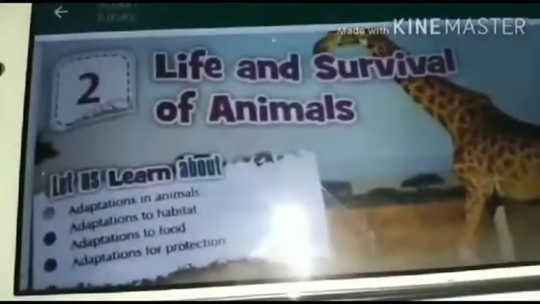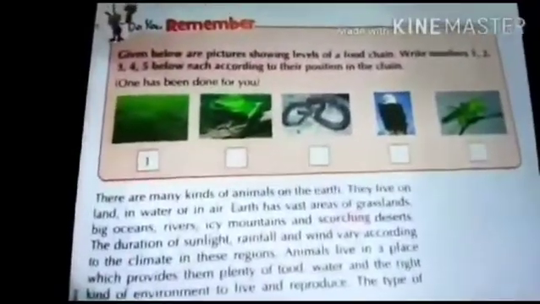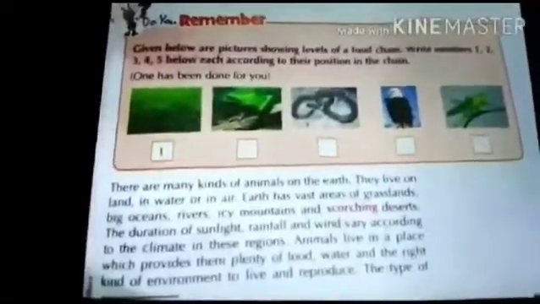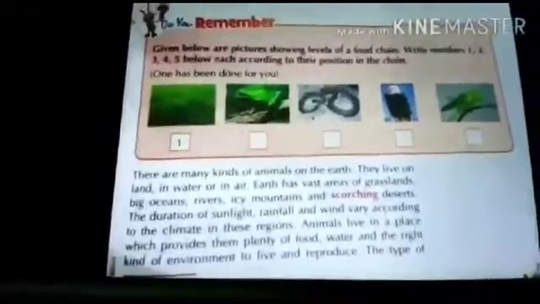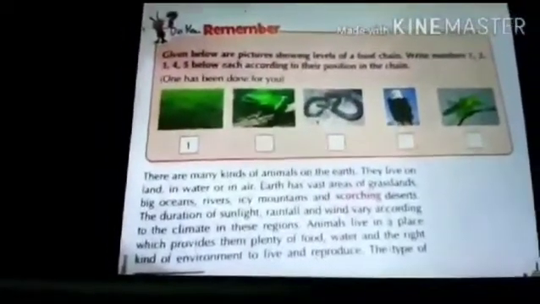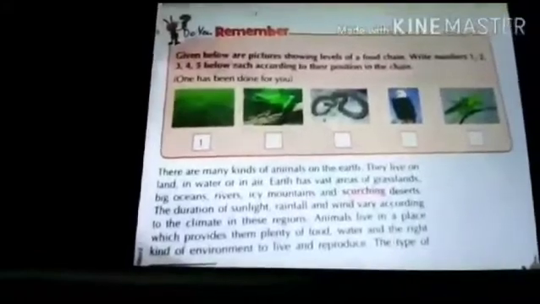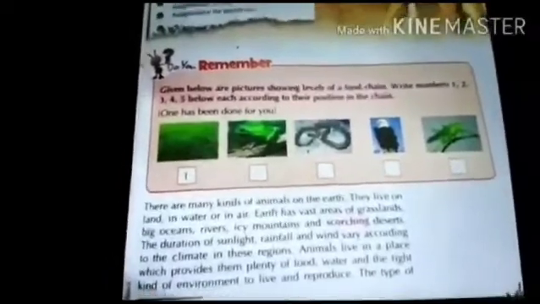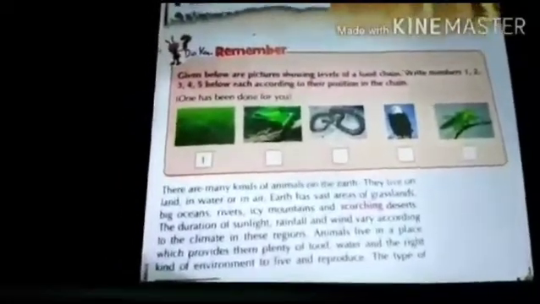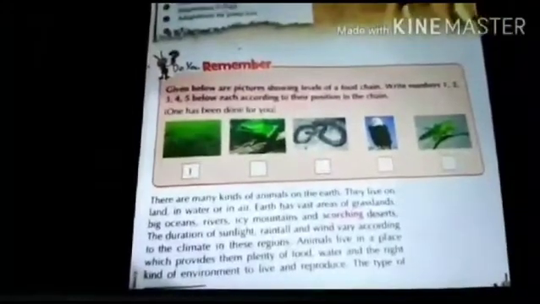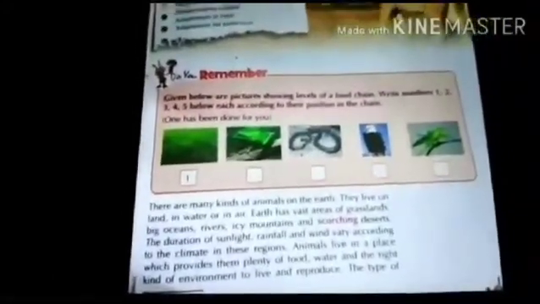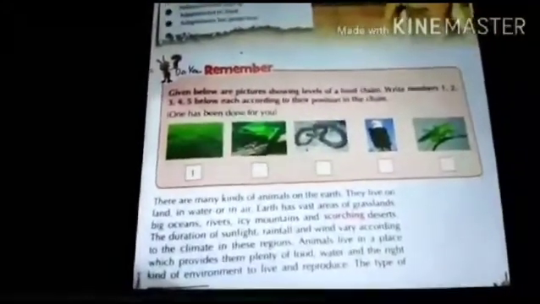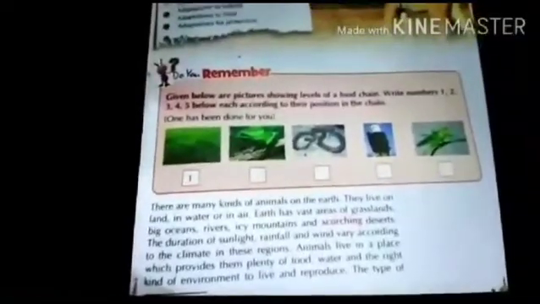Life and survival of animals. There are many kinds of animals on the earth. They live on land, in water or in air. Earth has vast areas of grasslands, big oceans, rivers, icy mountains and scorching deserts. The duration of light, rainfall and wind vary according to the climate in these regions. Animals live in a place which provides them plenty of food, water and the right kind of environment to live and reproduce.